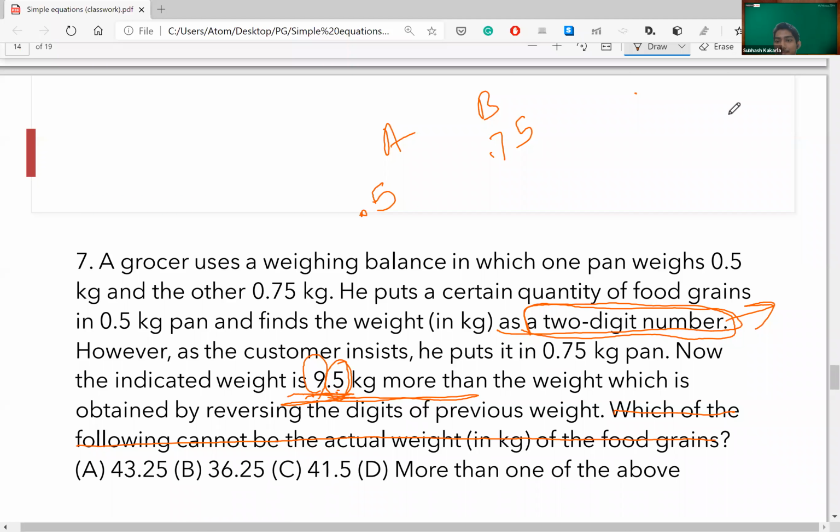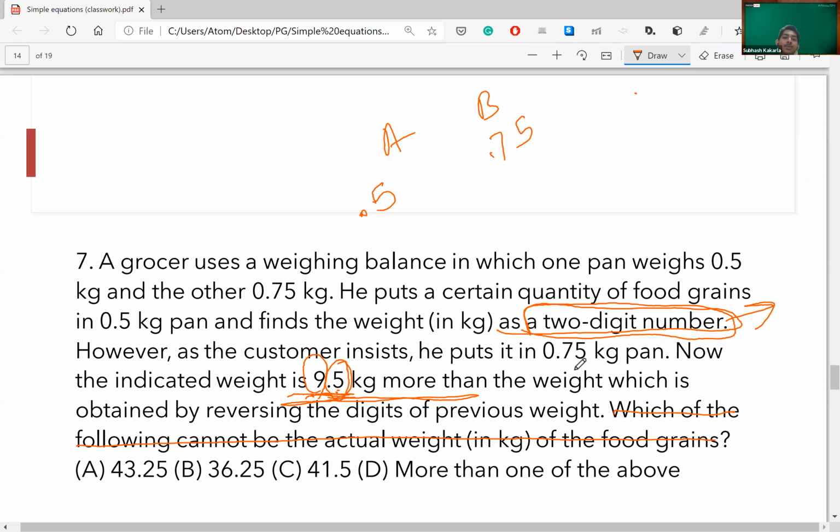Hello? Is this part clear, Kunal? Okay, I don't see him. I think he left. All right, so I'll continue with this part.